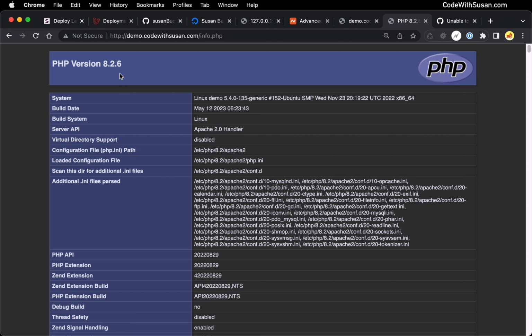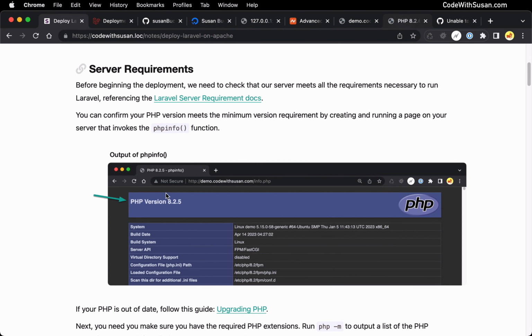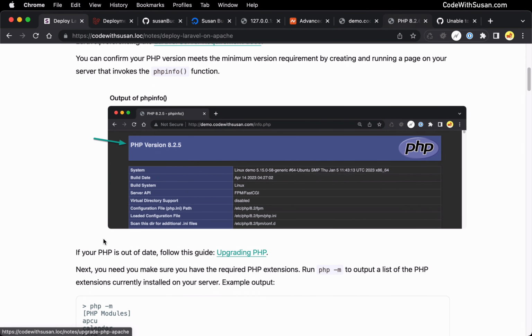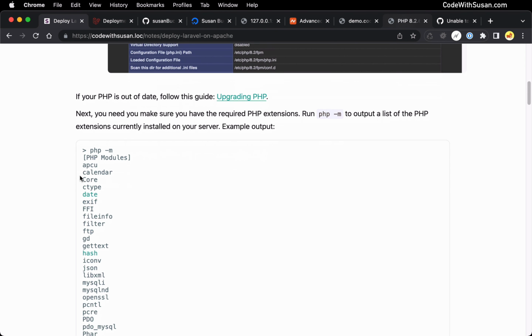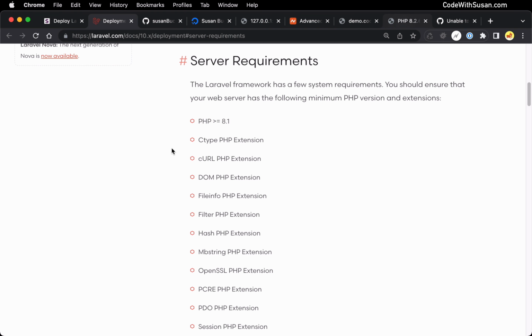Now, in your case, if you find that you need to upgrade PHP to work with Laravel, I do have a separate guide on that. You can find a link in the notes that accompanied this video. I'll also include a link in the video description.